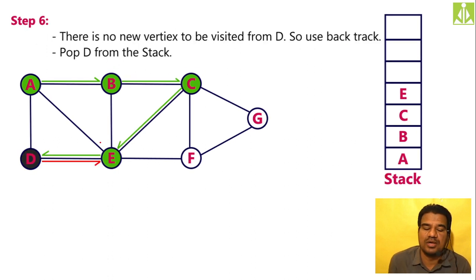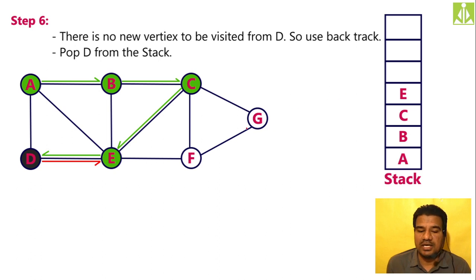The same thing I am doing. See, marking with black color to indicate backtracking has been done from this node. Then we are marking in what direction we have done the backtracking. In this direction we have done the backtracking, and after that remove this D from the stack, pop this D from the stack. That also we have done. As you can see, there is no D on top of the stack.